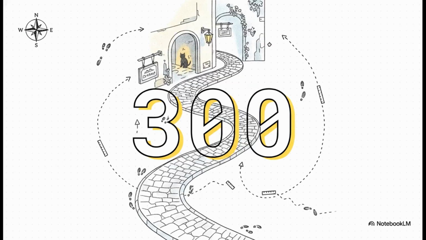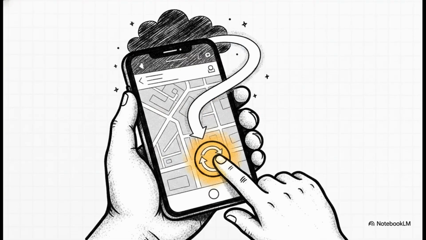And finally, 300. Perhaps you see something super interesting down a little alleyway, or you just take a wrong turn and you wander more than 300 meters off your planned path. In all of those scenarios, the delay, the rain, the unexpected detour, the app proposes a corrected route in real time, and it takes just one tap to apply it. It replans instantly based on your new reality. No other trip planner does this live. This means the app is actually walking with you, adapting to your pace and your environment exactly as it happens.